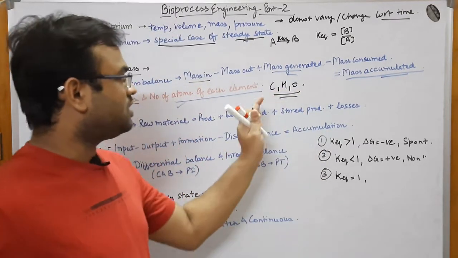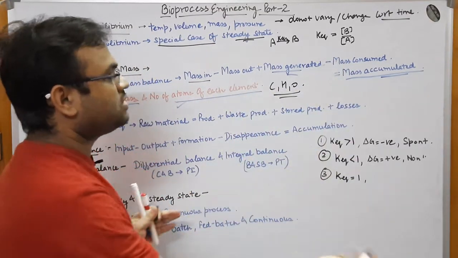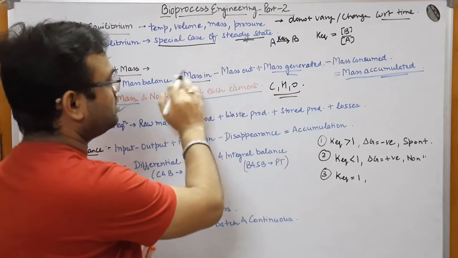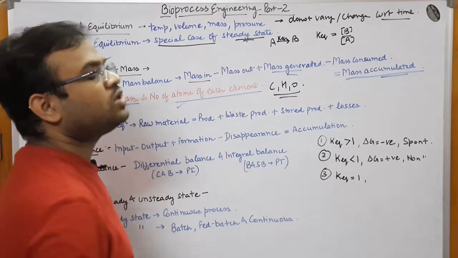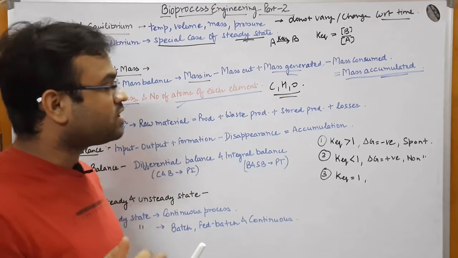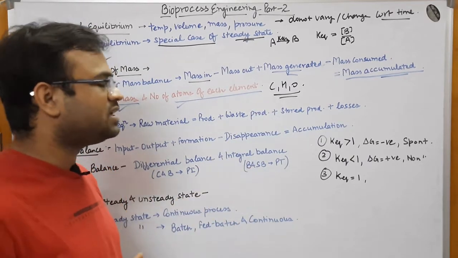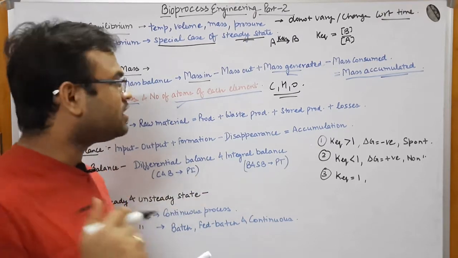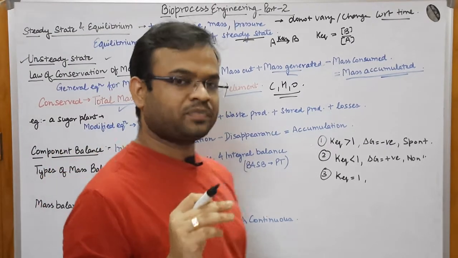So now let us say about the terms that are present on the left side of the equal to. The C, H and O should be equal, or the number of atoms of carbon should be equal to the number of atoms in the product. That is what I'm focusing on over here. So I'll take another lecture on this elemental balance and explain it to you in much more detail there. But what you have to learn over here is that the number of atoms of each element would be conserved.